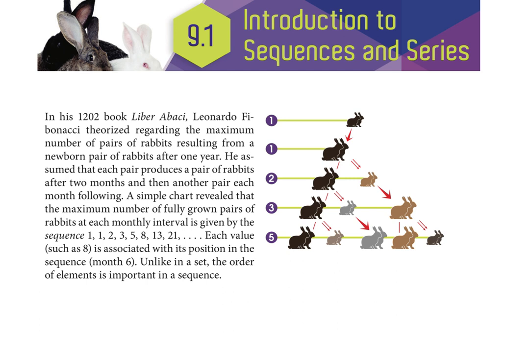All right, so in his book, from the 1200s, by the way, that's Leonardo Fibonacci, de Pascal or whatever, that's not actually his actual name, right? But that's what he was known as. He theorized the maximum number of pairs of rabbits resulting from newborn pairs of rabbits after 1 year. He assumed each pair produces a pair of rabbits after 2 months, and then another pair the following month.